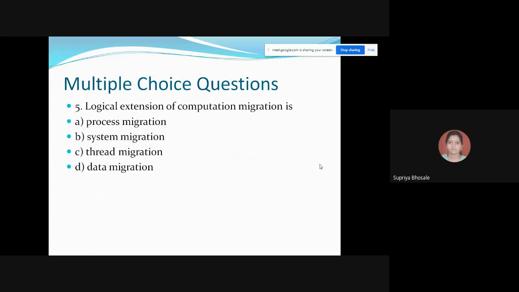Logical extension of computation migration is process migration, system migration, thread migration, data migration. Shravani is saying both B, C, C.